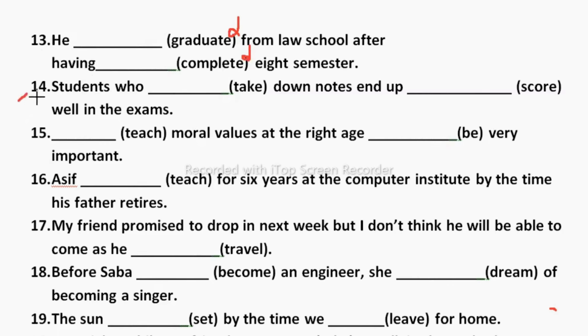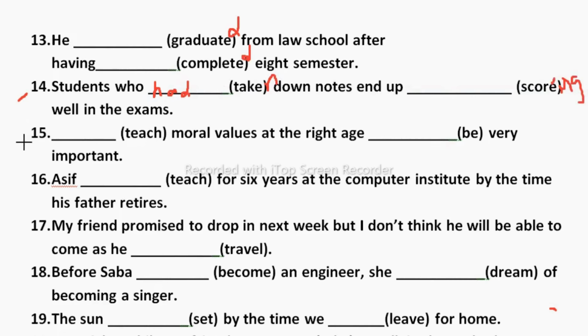Now let's move to 14th. Students who dash down notes end up dash score well in the exam. The meaning of this sentence: the students who have taken their notes have passed their exams, meaning those who completed their notes. So students who had, because we are talking about past, who had taken down notes end up scoring well in the exam.